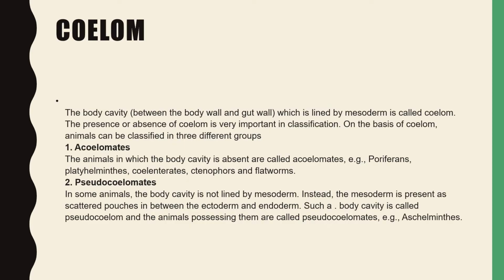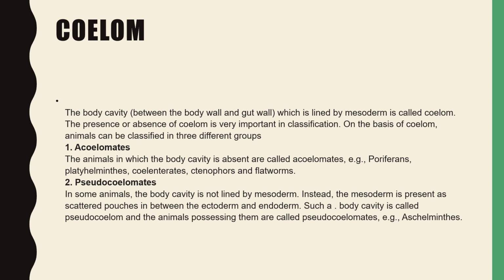The next fundamental feature is coelom. It is pronounced as coelom. So what is coelom? It is the body cavity. The question arises, which body cavity? It is the space between the gut wall, meaning the digestive system, and the body wall. That space, that cavity, is called the coelom. A coelom may be present or absent. Those in which it is absent are called acoelomates.